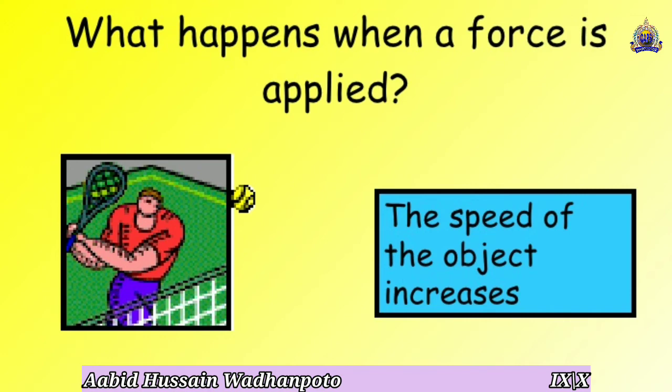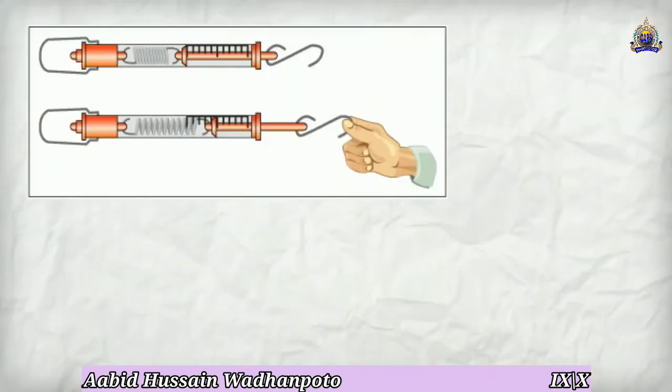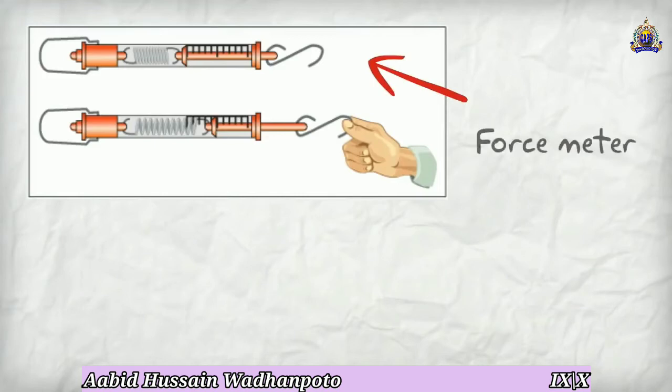Force can also change the speed, which means it can increase the speed of different objects. These pushing and pulling forces are called force, and force has a unit which is called the Newton.